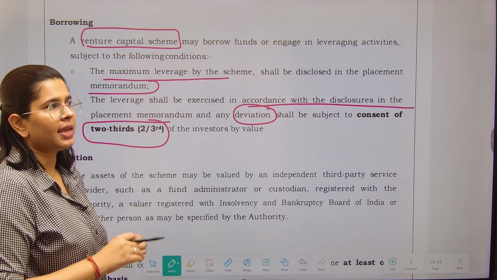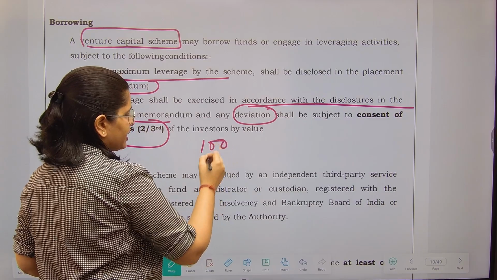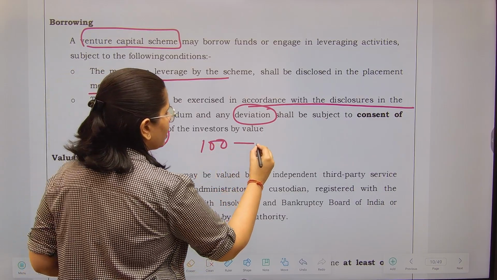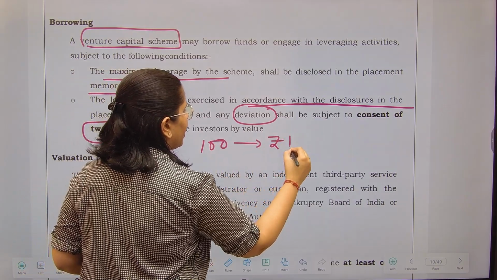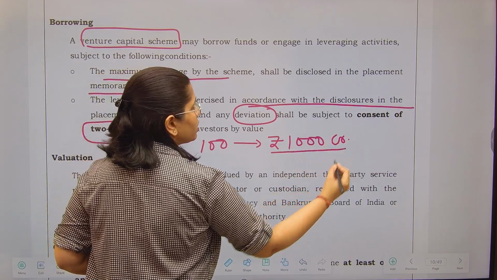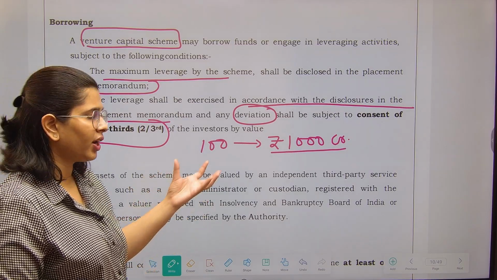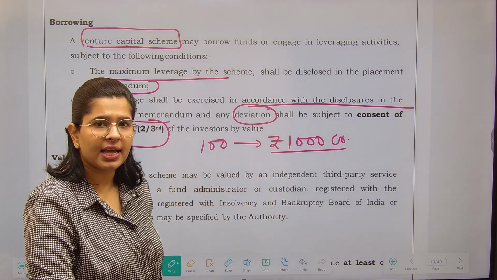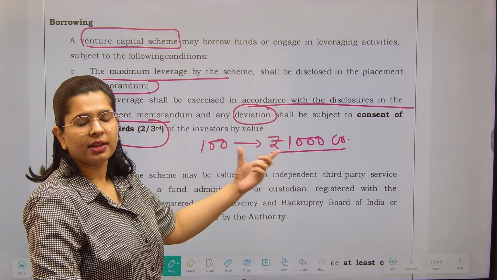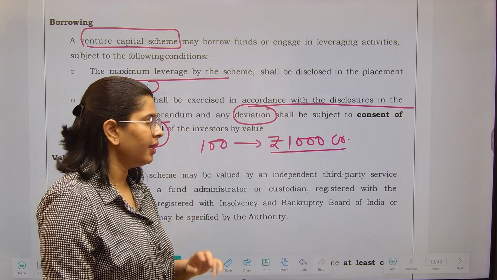Whenever I say by value, it means, suppose there are 100 investors and the total value invested by them is 1000 crores. So I am saying 2/3 of 1000 crores. Now if 2/3 of 1000 crores is with 40 people, that will be considered as 2/3, right? Fine. So we will not calculate it by number, we will calculate by value.